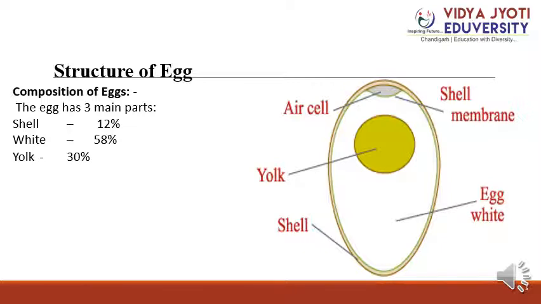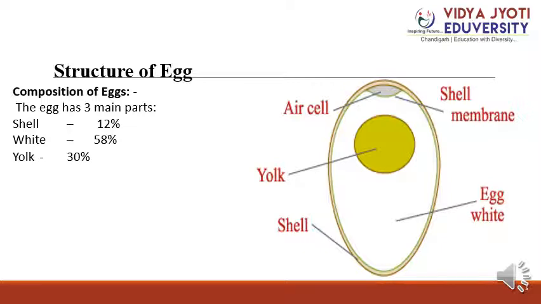The color of the shell does not affect cooking quality, character or nutrition. Then the shell membranes: there are two shell membranes, inner and outer, surrounding the albumen. They form a protective barrier against bacteria. The air cell forms between these membranes.